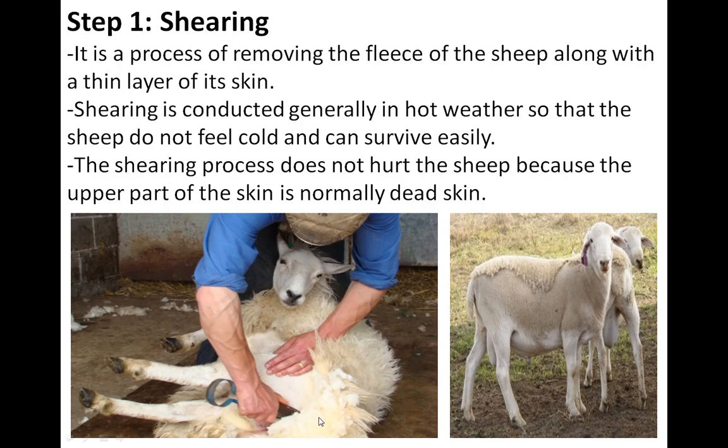Removing the fleece means removal of hair along with a thin layer of its skin. Normally shearing is conducted in hot weather, not in cold weather, because if we remove the fleece in hot weather, the sheep cannot feel the cold and they can survive easily.